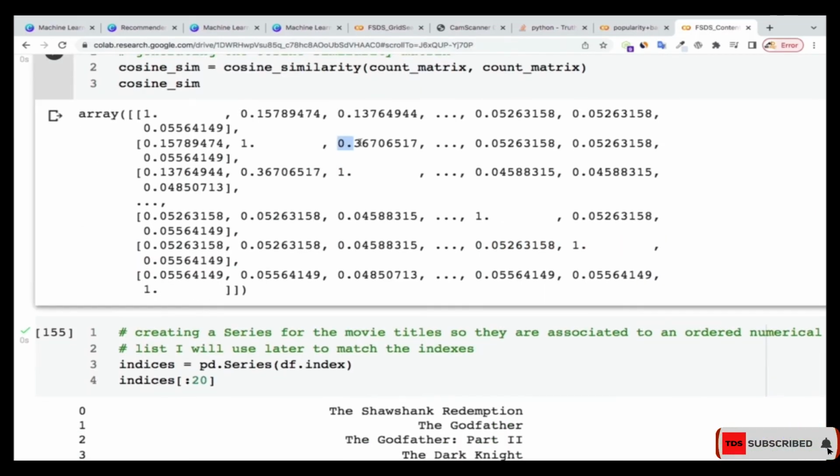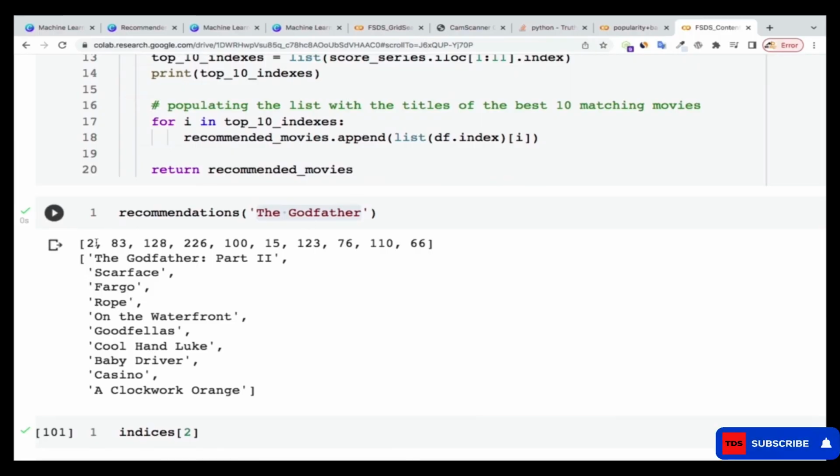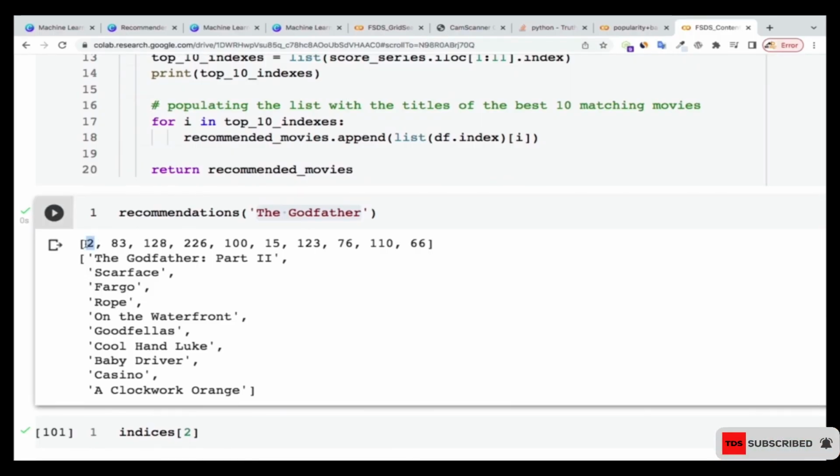For instance, if this one is the highest, 0.36 is the highest, so this one is at index 0, 1, 2, so this one is at index 2. If you come here, when I supplied it, you see that it's index 2. That's where the highest is, and the particular movie at index 2 is Godfather Part 2. Godfather Part 2 is supposed to be highly correlated with the Godfather. Even in human intuition, you can think that Godfather Part 2 is very, very similar to Godfather. It's just a part 2 of this one.